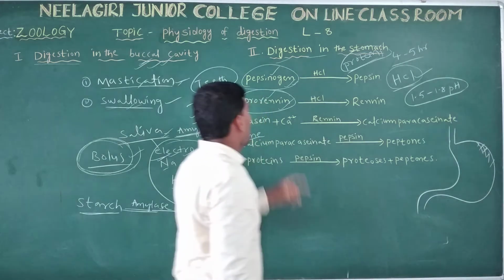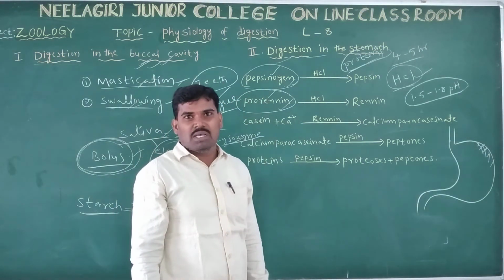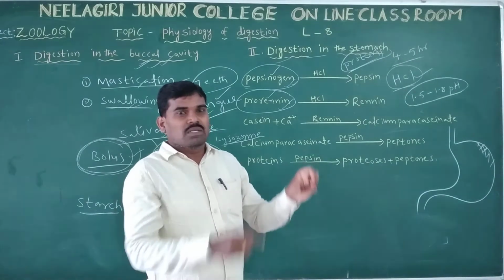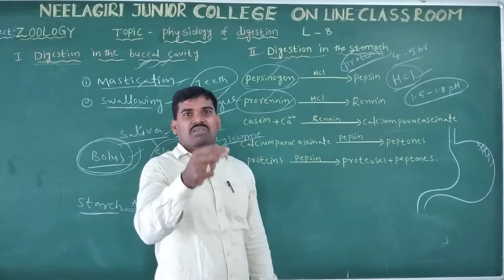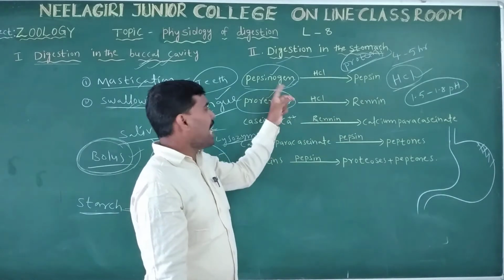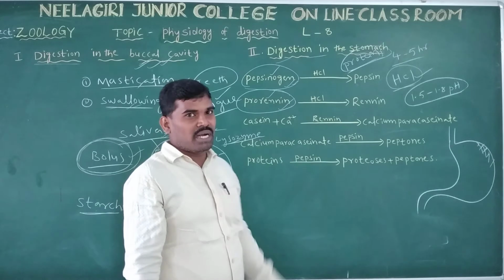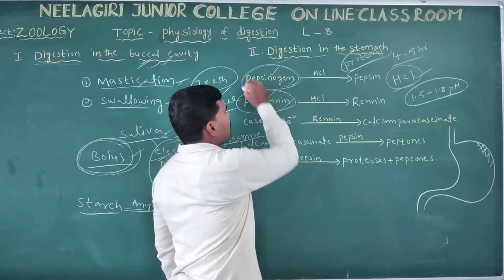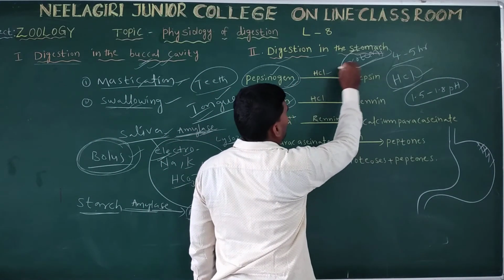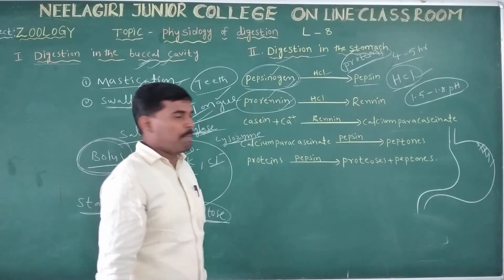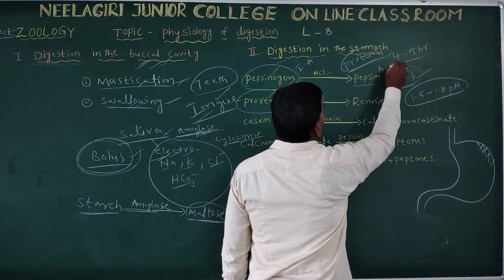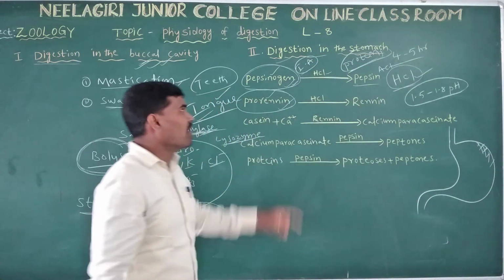Pepsinogen and prorenin are inactive enzymes, which are converted into active forms. Only active enzymes act on the food materials; inactive enzymes cannot. Pepsinogen is inactive, and on action with HCl it is converted to the enzyme pepsin. Pepsin is the active form; inactive forms cannot do the functions.